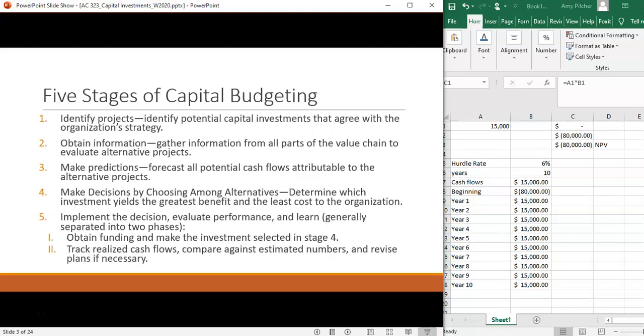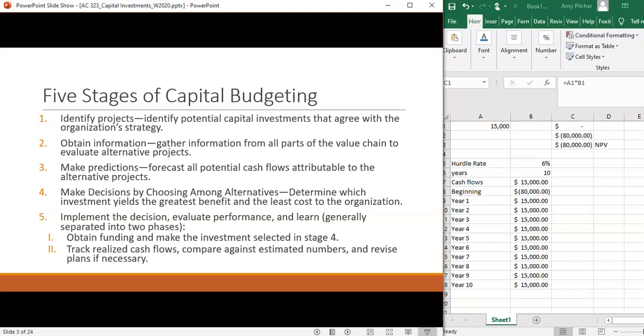So there are several stages in capital budgeting. First, we want to identify any projects that we have coming up that we might want to do. We're going to make a list. Usually companies will make kind of a wish list of future projects.